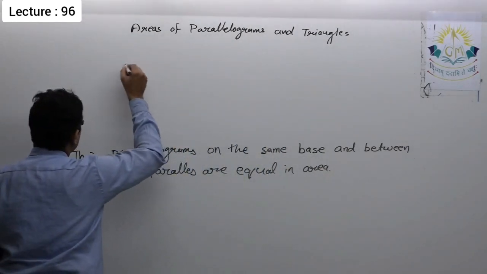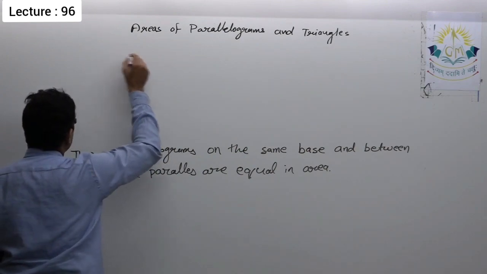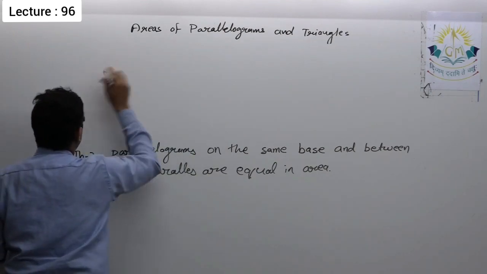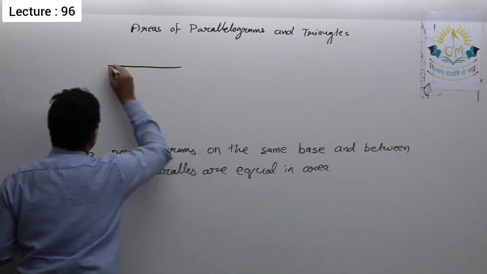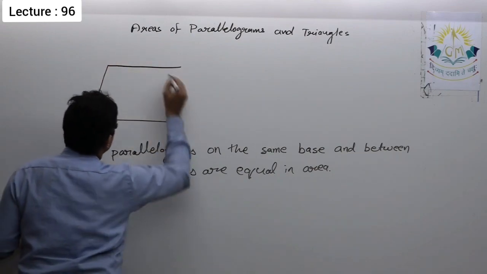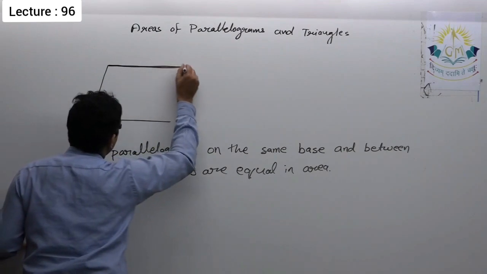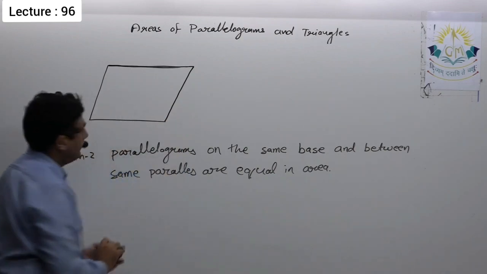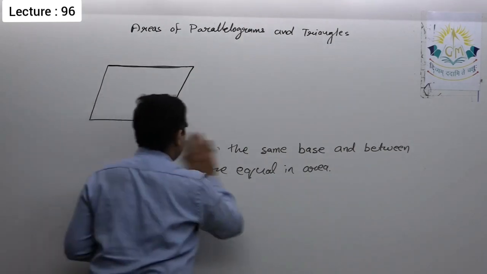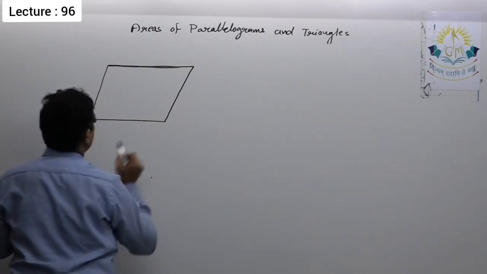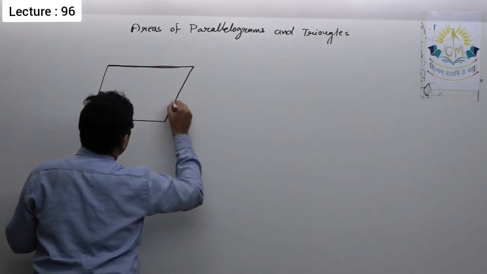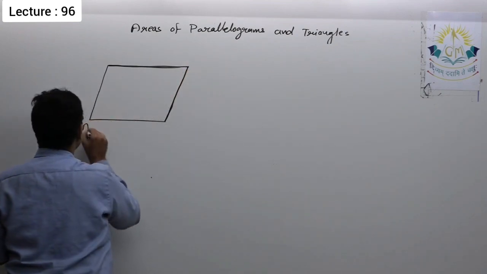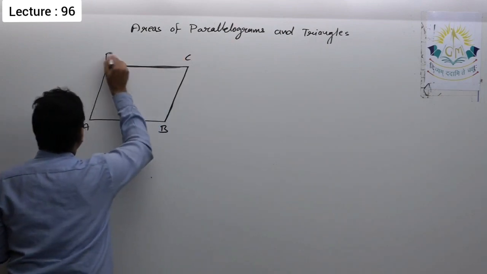It is something like this: suppose this is a parallelogram, and let us name it ABCD.